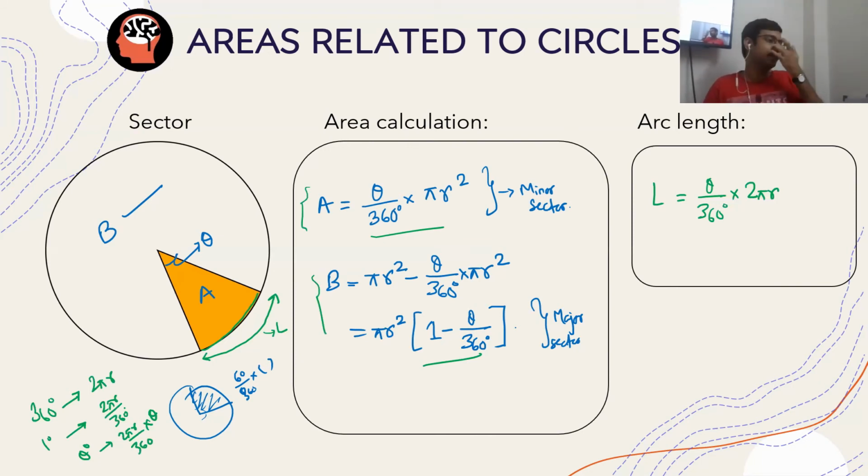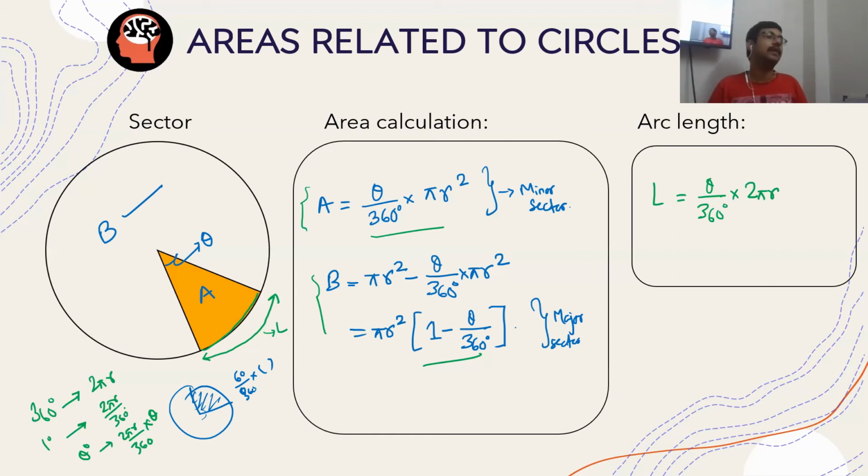And wherever you are supposed to take the value of pi, you shall be taking it as 22 by 7 unless stated otherwise. Clear? Go for it. Did you note it down? Because you would need it.